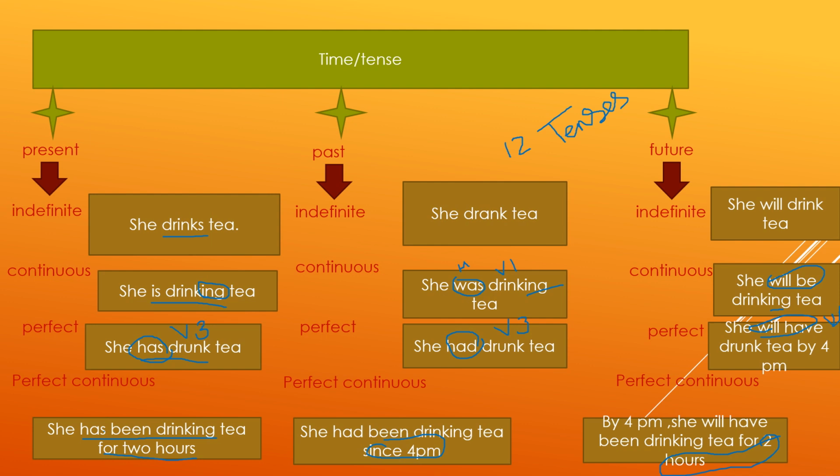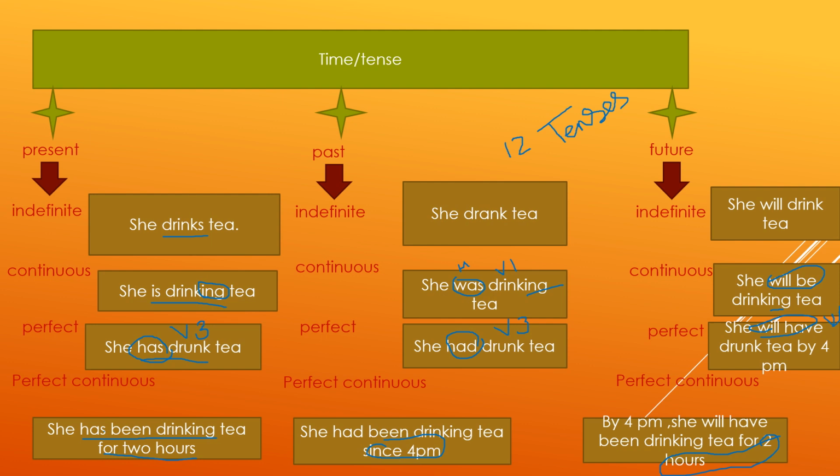Fourth one is perfect continuous. In perfect continuous, whether it is of present, past or future, one thing we should always remember is that we have to show perfectness as well as continuity. So has been drinking in present perfect continuous, had been drinking in past perfect continuous, and will have been drinking in future perfect continuous.